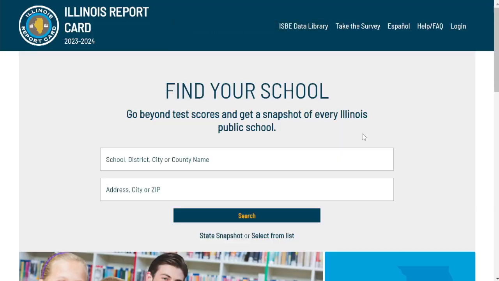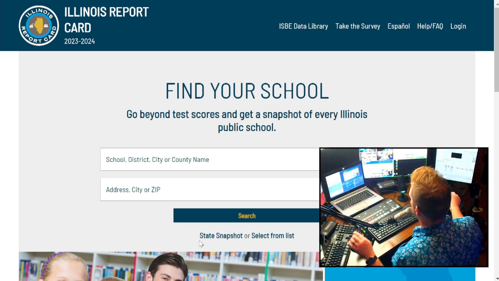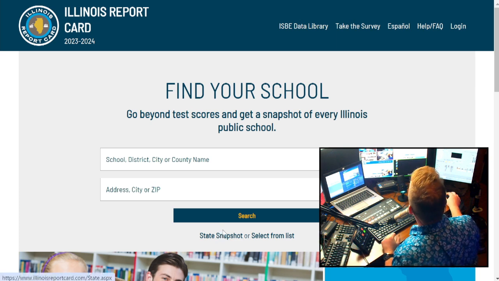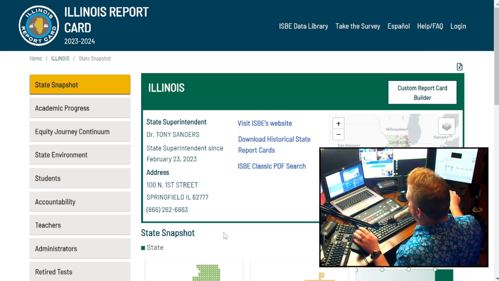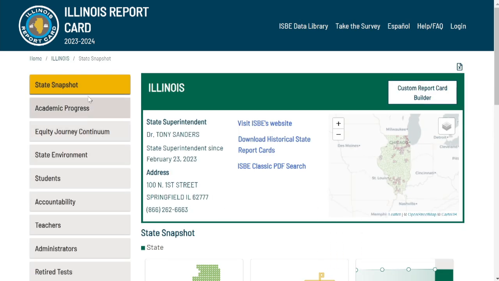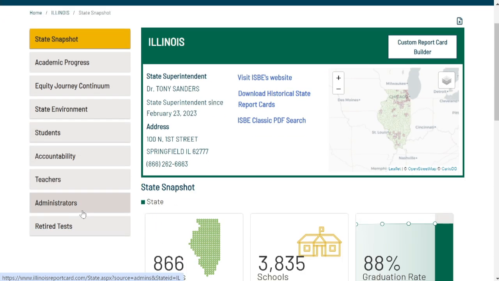But let's look at the Illinois report card itself and pull up some of the interesting things found in here. You can take a look at a state snapshot right here. As I try to point virtually here, the state snapshot will give you an overview of how things look statewide, with different areas: academic progress, equity journey continuum, state environment, students, accountability, teachers, administration,